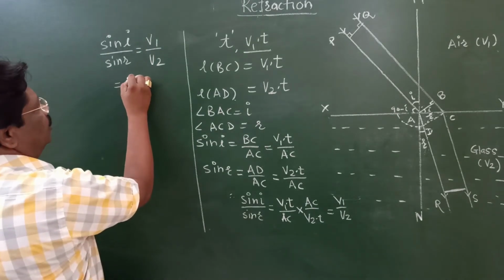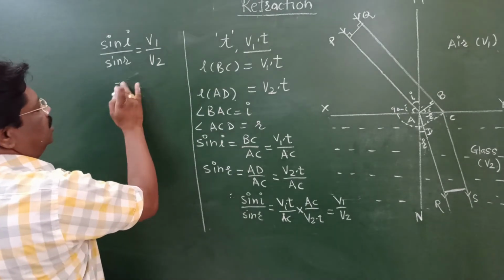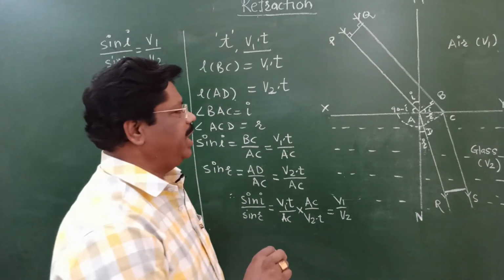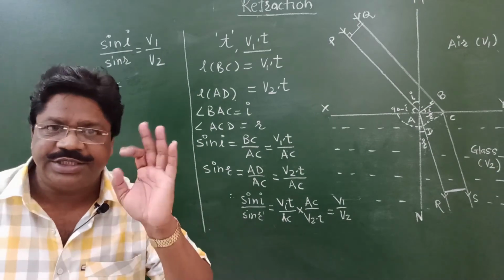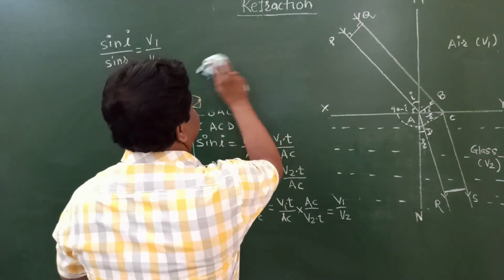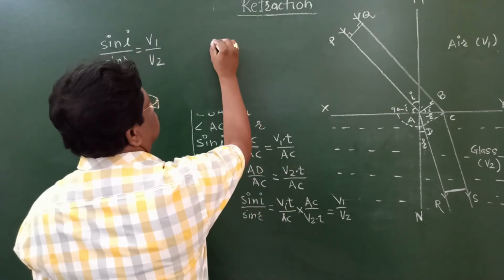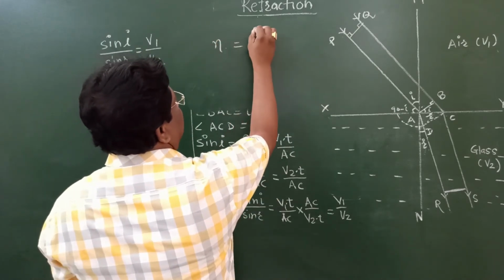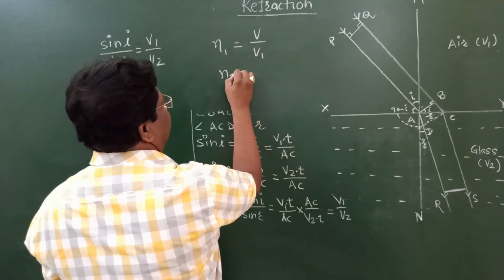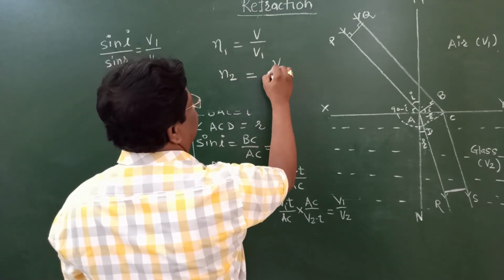What is meant by the refractive index? Refractive index of the first medium is n1 equal to V upon V1, and refractive index of the second medium is n2 equal to V upon V2.